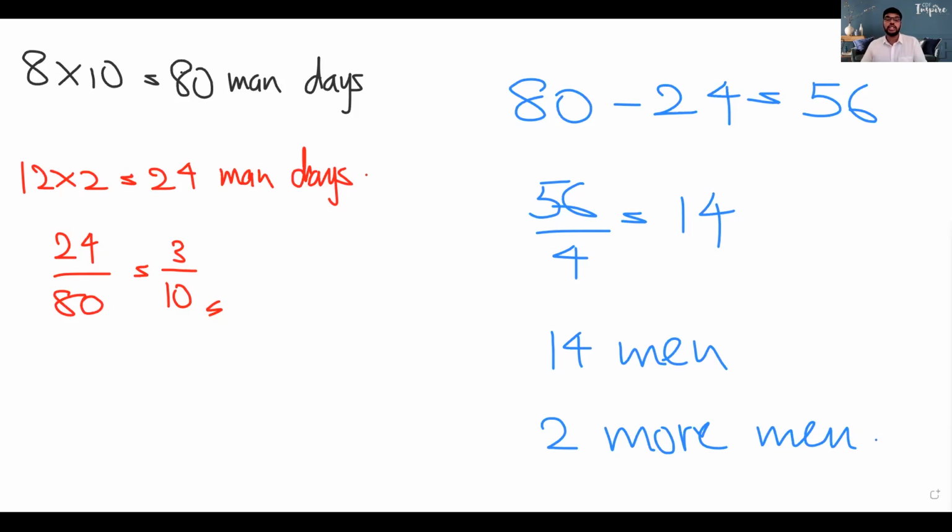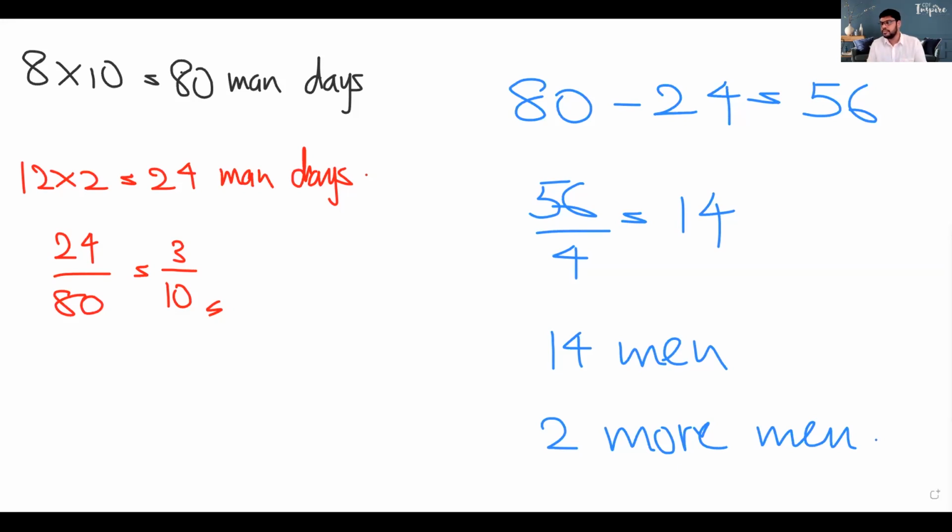So remember, children, the total job is 80 man days, right? In the first 2 days, we complete 24 man days of work, right? So the fraction is 24 divided by 80, which gives us 3/10. Right? So one student had asked me to explain part B again. Is part B clear now?